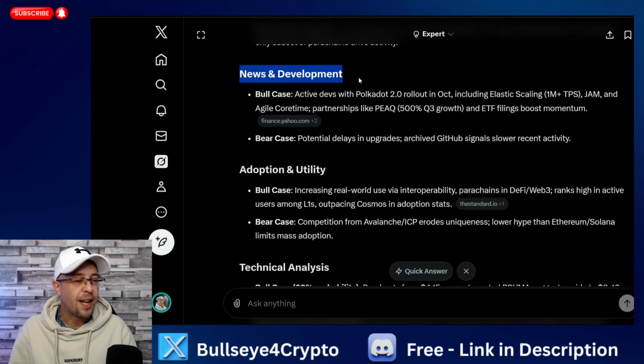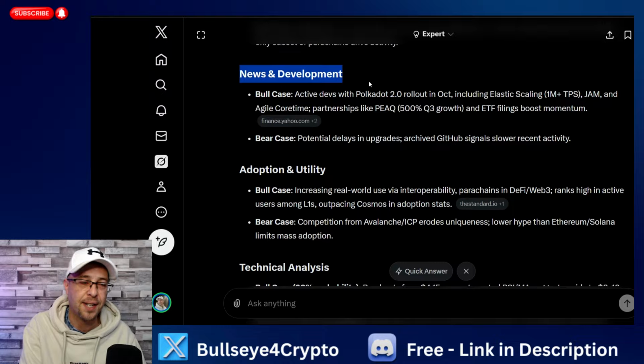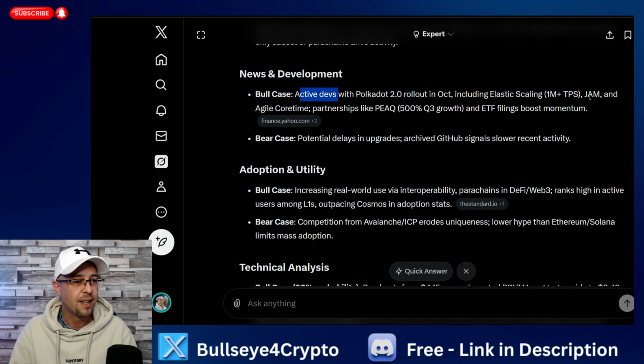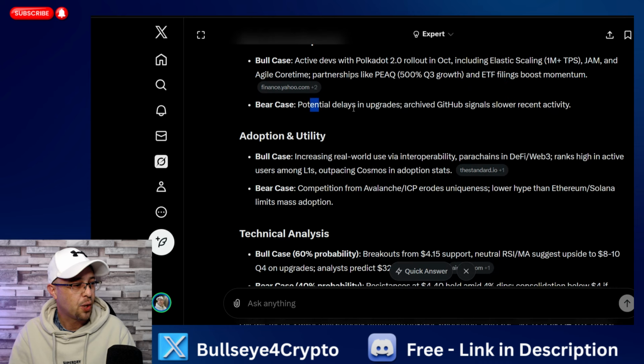So, news and development. You can see how we can get all of this research from Grok, and then we can compare that and analyze it and apply it to the charts. News and development, bull case: active devs with the Polkadot 2.0 rollout in October, including elastic scaling, JAM, and agile core time. And then there's partnerships like Peak with 500% Q3 growth and ETF filings, which boost momentum. Bear case: potential delays in upgrades. Archived GitHub signals slower recent activity. We need to take a lot of that comment too.